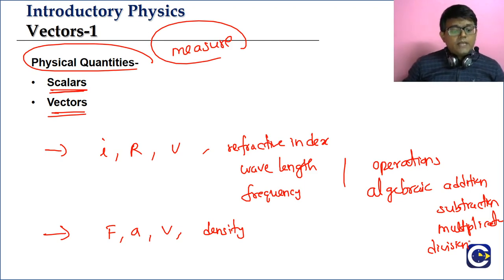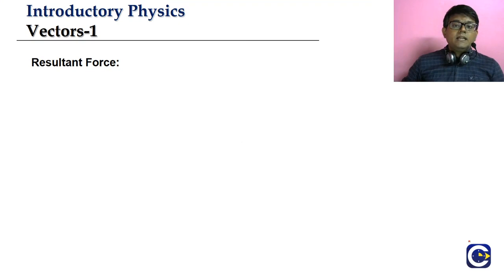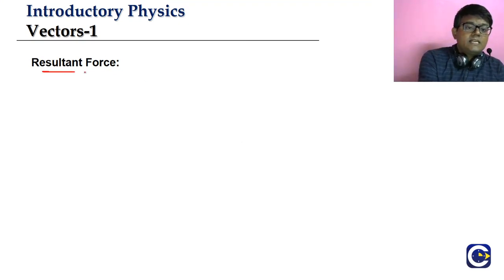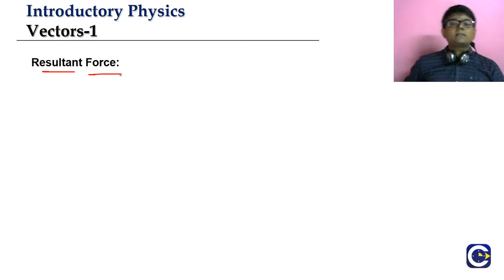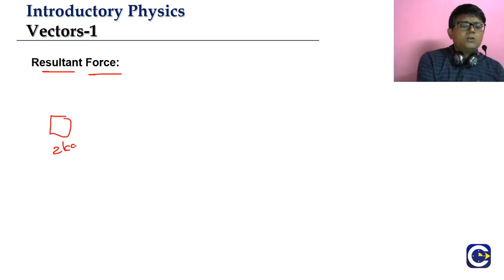Okay, now to give you a better idea of what is a vector, right, let us start with this concept of resultant force. Another, we will start with the concept of the resultant force. Okay, even before that, right, I will just give you a simple example. Okay va? So let us say I have a 2 kg mass நம்ம கிட்ட இருக்குன்னு வெச்சுக்கோங்க.